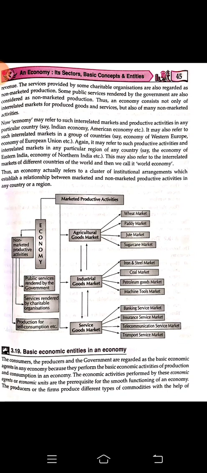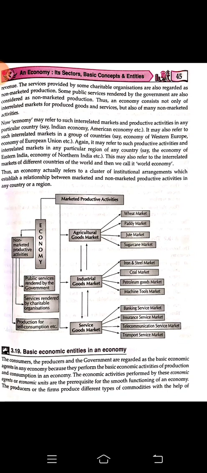You can see a diagram given here, a flowchart given here. What is an economy? You can see at the left hand side there is written economy. So economy is having two different kinds of activities. One is the marketed activities, the other is the non-marketed activities. What are the marketed activities? Marketed activities are the agricultural goods market, industrial goods market, service goods market. So marketed productive activities are agricultural, industrial or service.